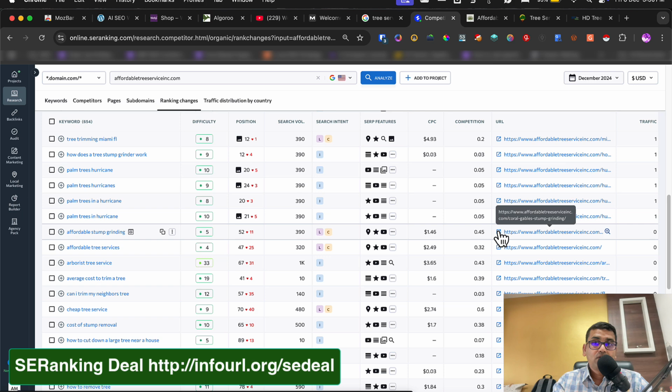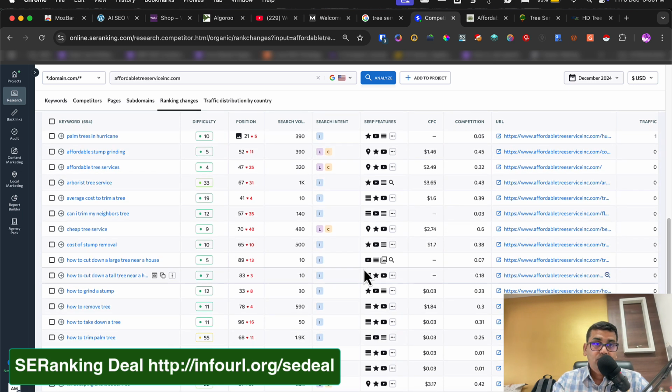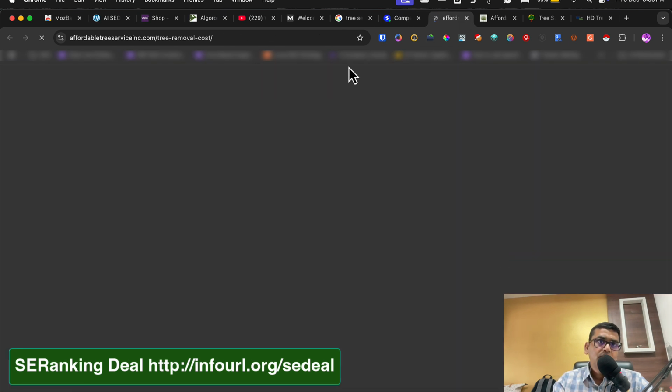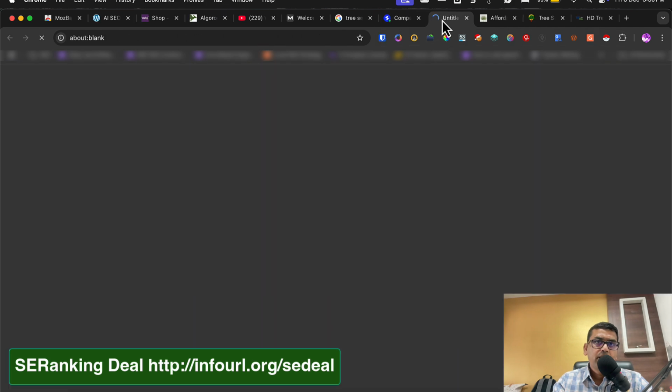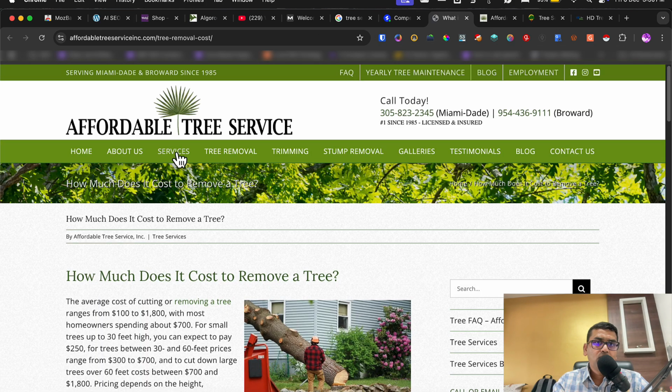So this one is coral gables stump grinding, cost of stump removal. Now you can say, like tree removal cost, there can be a separate page for cost of stump removal, interconnected to a particular silo.